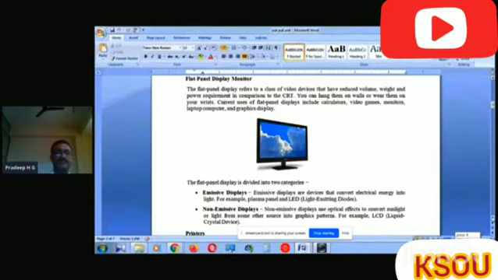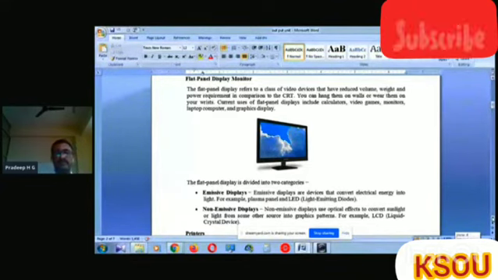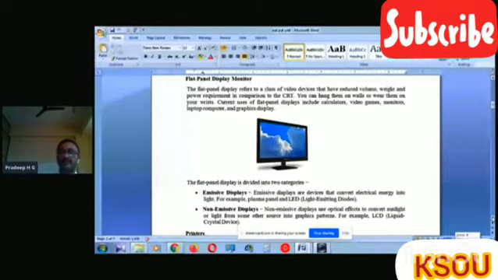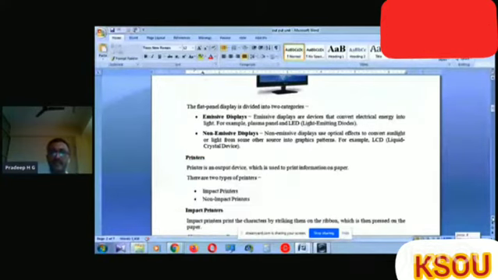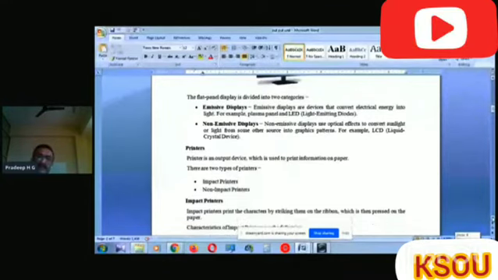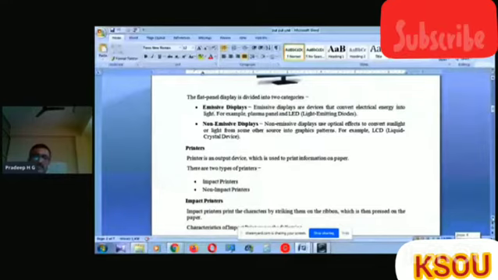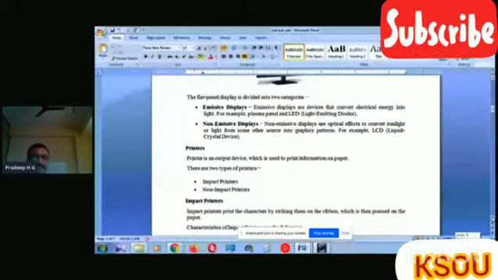The flat panel displays are divided into two categories: emissive displays and non-emissive displays. Emissive displays are made up of light emitting diodes, that is LEDs. Non-emissive means LCDs. Now come to printers.